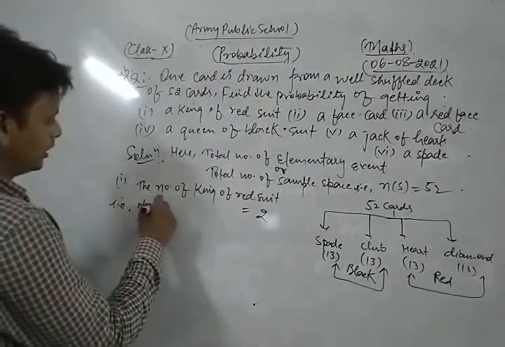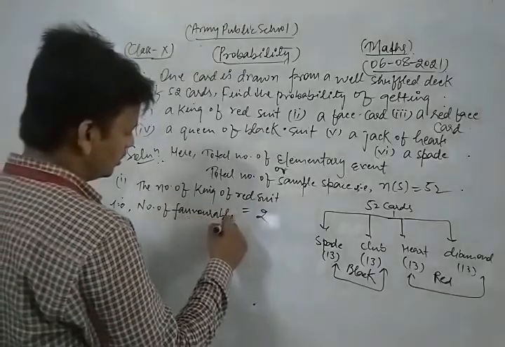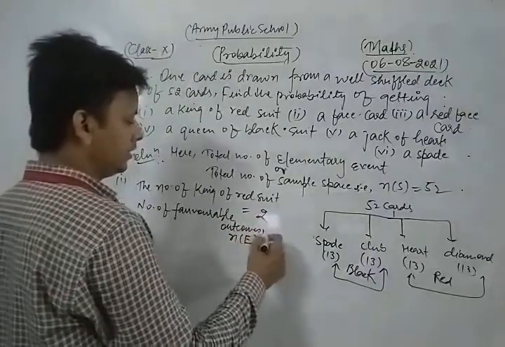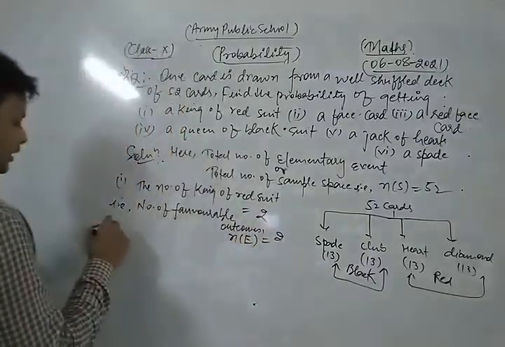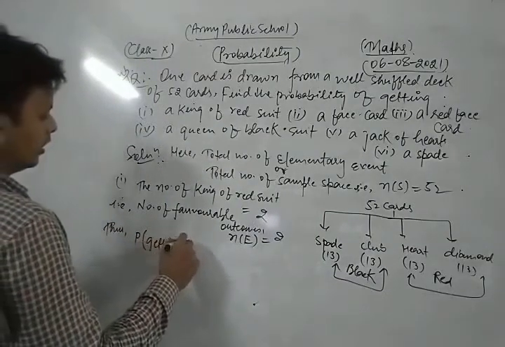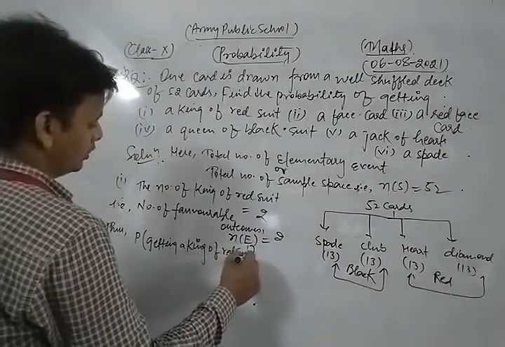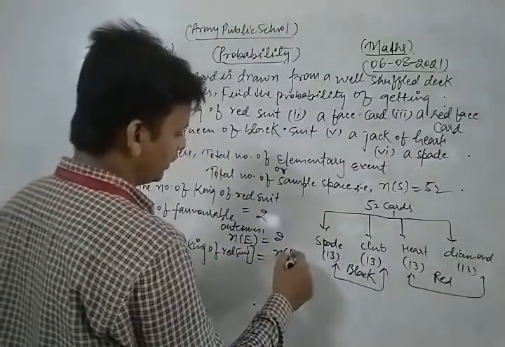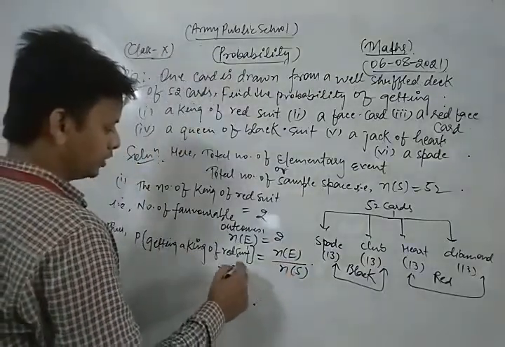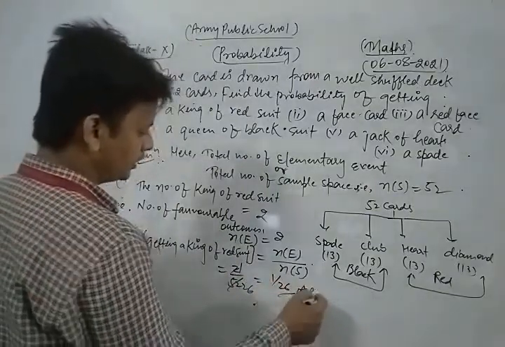So that is the number of favorable outcomes for this event, which is 2. Thus the probability of getting a king of red suit is the number of favorable outcomes upon the total number of all possible outcomes. So this is 2 upon 52, and 2 cancels, giving 1 upon 26, which is the required solution of the given question.